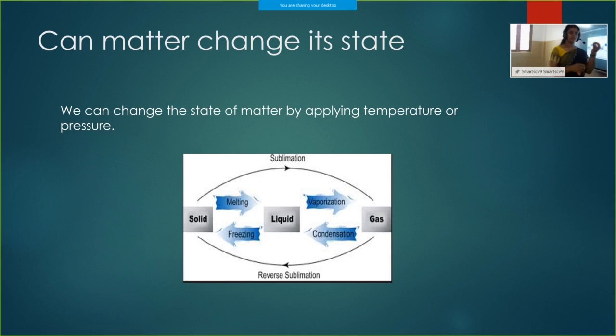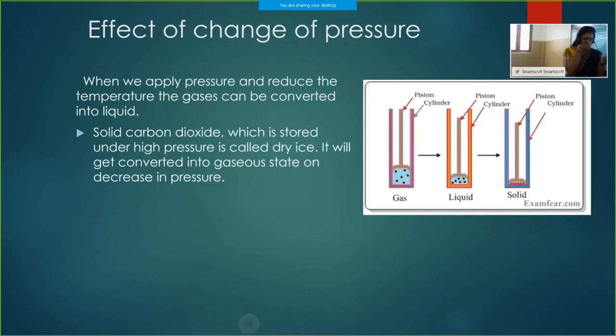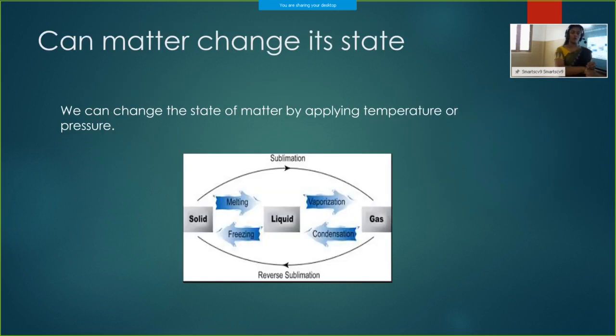One thing we have to discuss is, if we get burned with boiling water and steam, which will be more severe? The burn formed by steam will be severe, because when the steam comes in contact with our skin, it will liberate the energy that it has absorbed during the vaporization process.